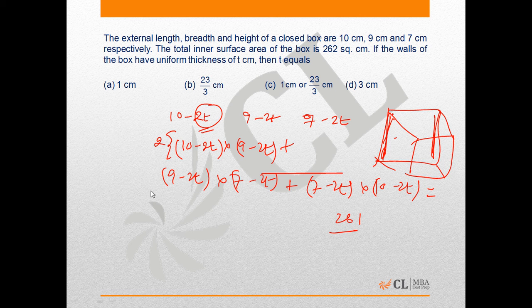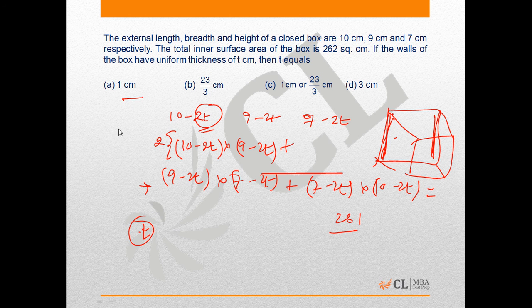When we simplify this equation, we'll get a quadratic equation in T, and after solving that we'll get the required value. But we can do one more thing, that is substituting the value of T from the given options and seeing which one gives the required result or satisfies the given equation.